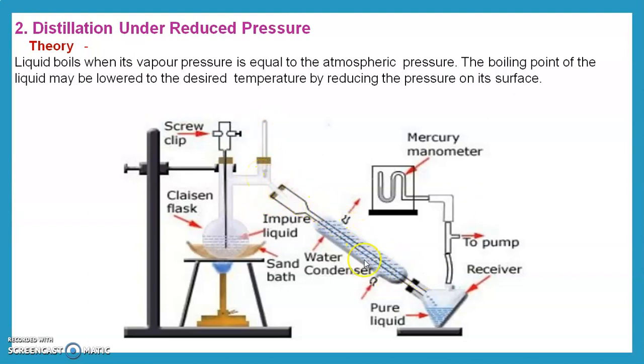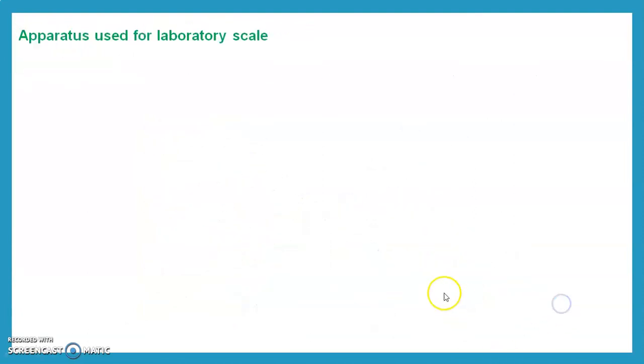This is the condenser, and this is the receiver. The receiver is connected to a pump by which reduced pressure can be applied.